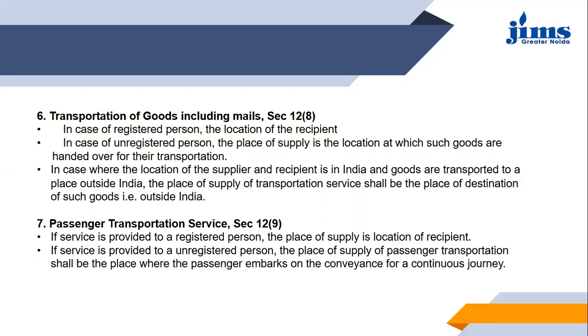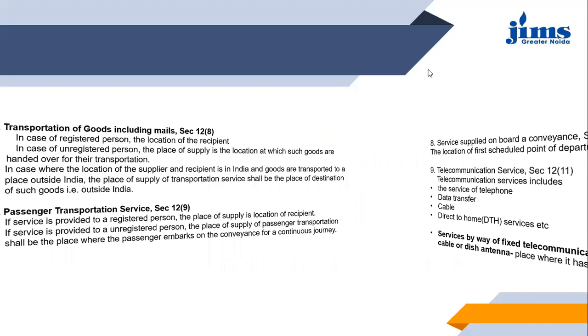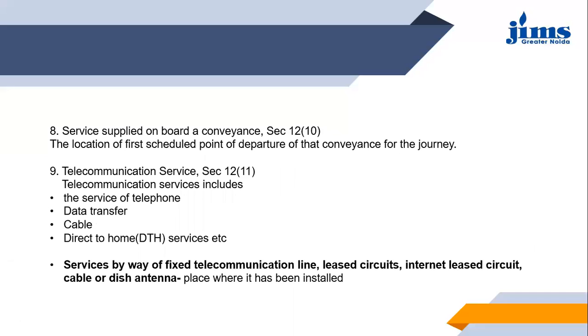Then next point says service supplied on board a conveyance, that is section 12, subsection 10. The place of supply is the location of the first scheduled point of departure of that conveyance for the journey. This point simply says that if any service is offered to you on board a conveyance, then the location of the first scheduled point of departure of that conveyance for the journey is the place of supply.